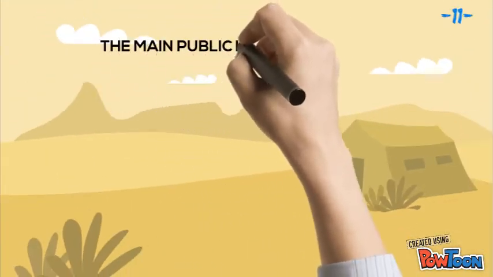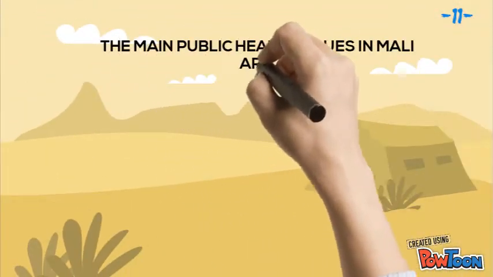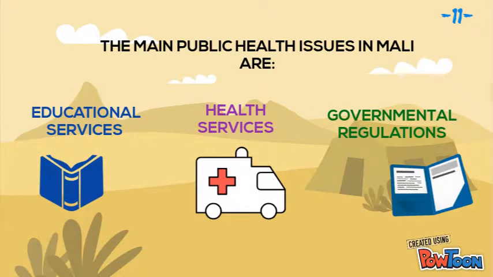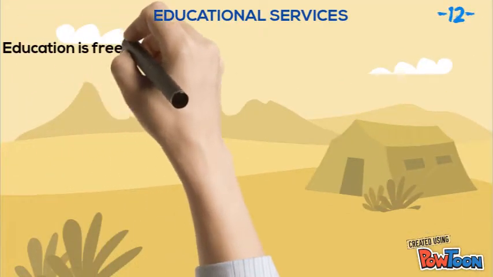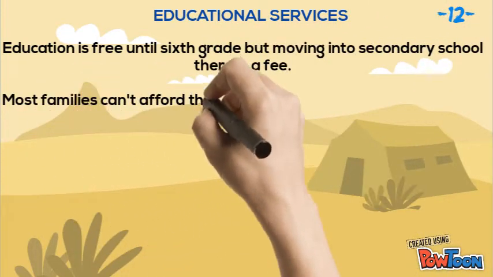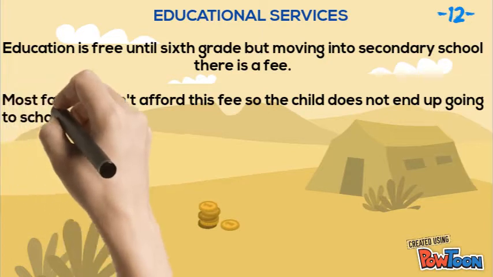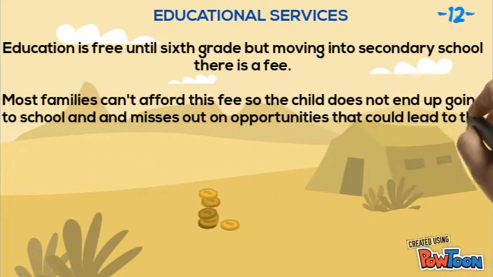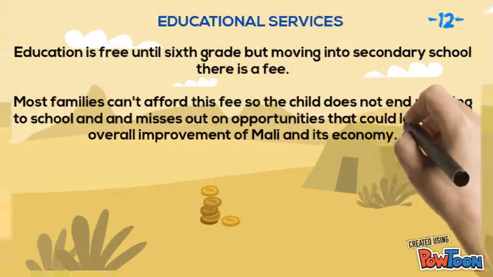The main public health issues in Mali are educational services, health services, and governmental regulations. Education is free until 6th grade, but moving into secondary school, there is a fee. Most families can't afford this fee, so the child does not end up going to school and misses out on opportunities that could lead to the overall improvement of Mali and its economy.